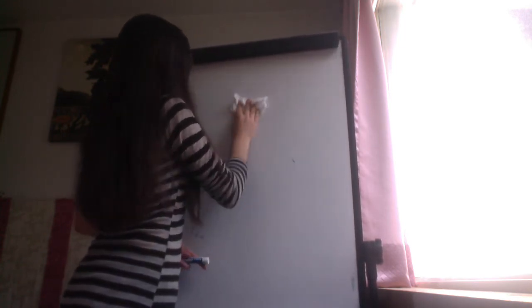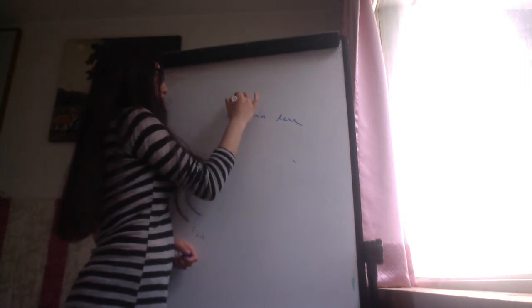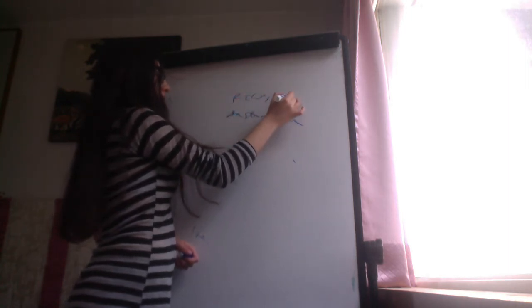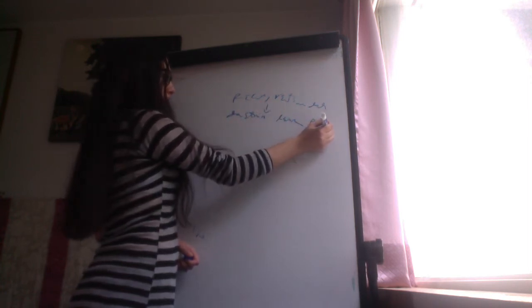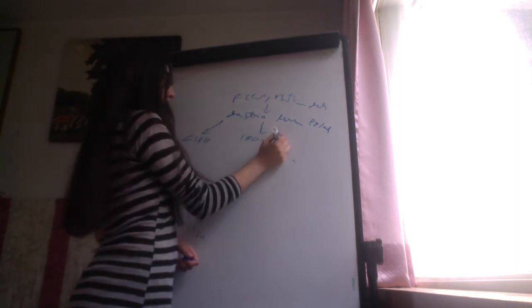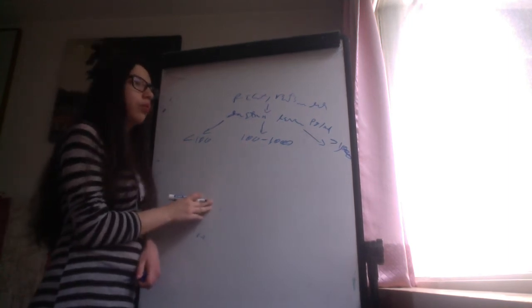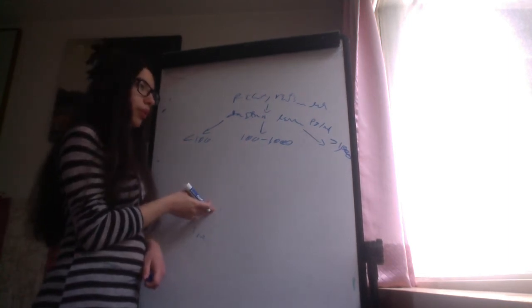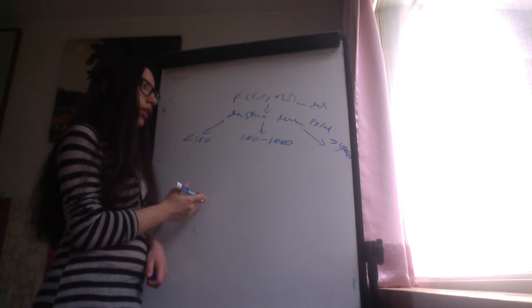First, we need to check the gastrin levels. This is the algorithm for recurrent or refractory multiple ulcers. First, check the gastrin levels in picograms per milliliter. This could be below 100, between 100 and 1000, or above 1000. If it is less than 100, then there is usually no Zollinger-Ellison syndrome, because the hydrochloric acid suppresses the gastrin.